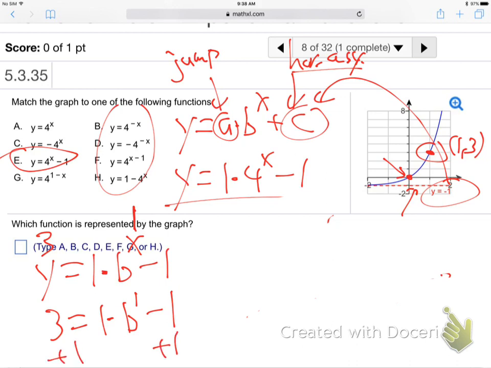Add the 1 to both sides. You would get 4 equals 1 times b to the 1. In other words, 4 equals b. You go, the base is 4. But I won't require that much, but it's a good question. That's how you do that. All right. There's always more. I'm holding back mercifully. Too much math requirement, you see.